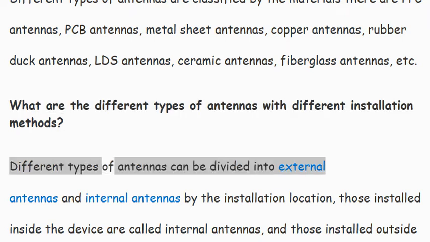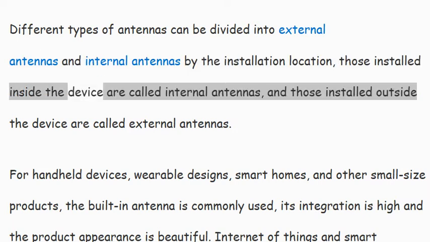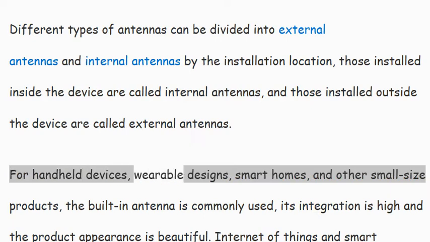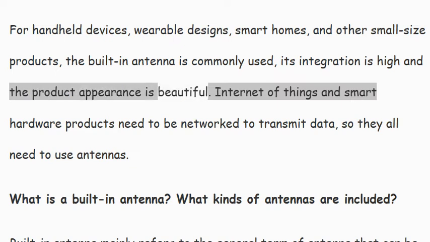Different types of antennas can be divided into external antennas and internal antennas by the installation location. Those installed inside the device are called internal antennas, and those installed outside the device are called external antennas. For handheld devices, wearable designs, smart homes, and other small-size products, the built-in antenna is commonly used. Its integration is high and the product appearance is beautiful.